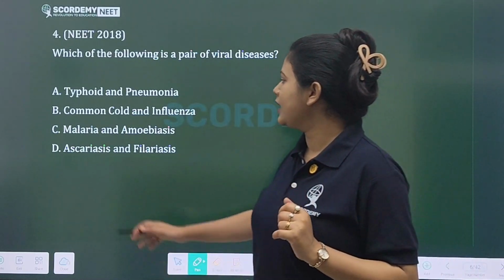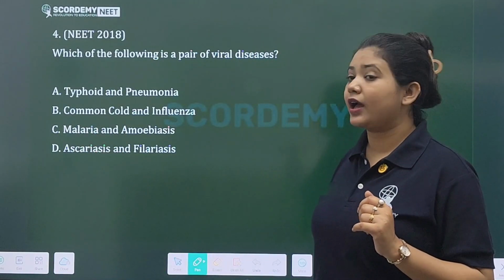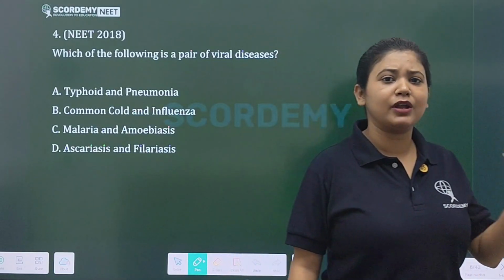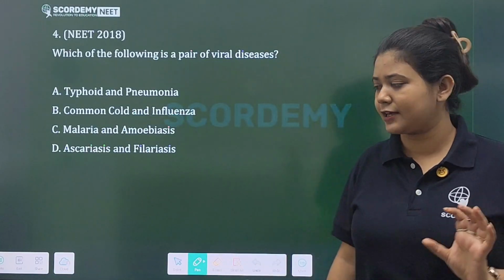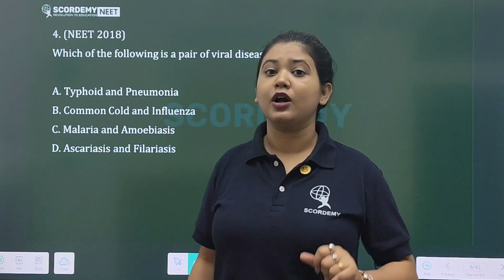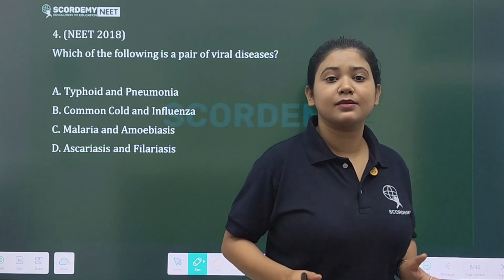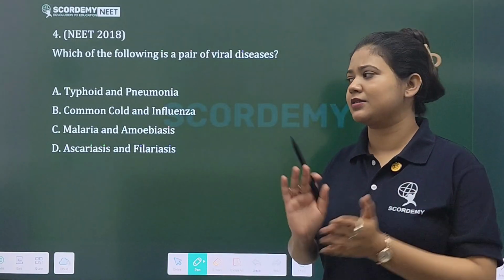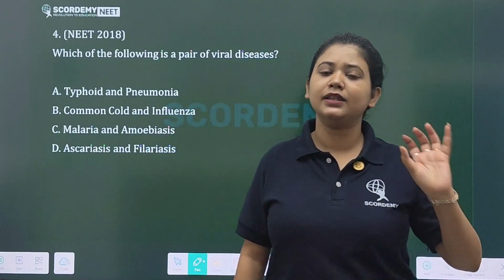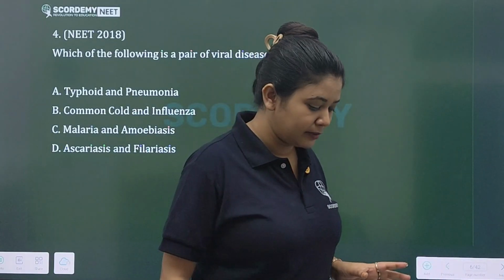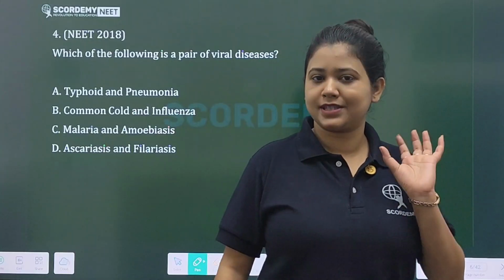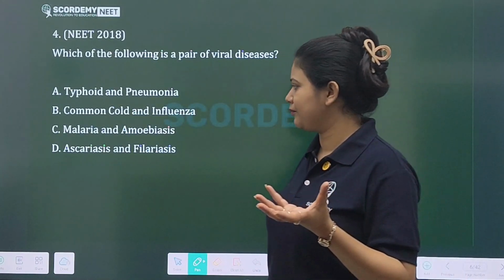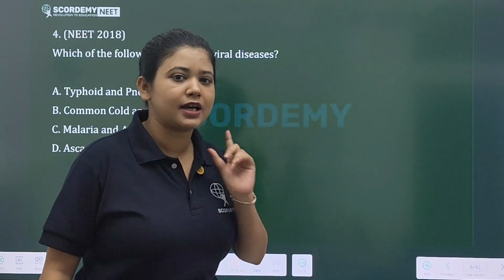Then coming to malaria and amoebiasis. We saw the vector of malaria is the female anopheles mosquito, but what is the exact causative organism of malaria? This is Plasmodium. You will find many types, Plasmodium vivax and Plasmodium falciparum, and the deadliest form is Plasmodium falciparum. Plasmodium belongs to which kingdom? Protista, right?